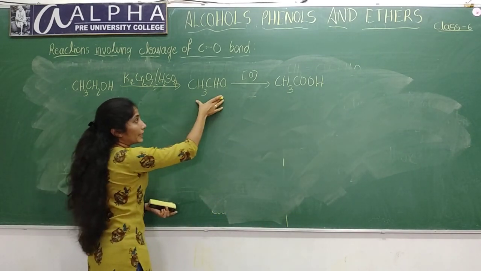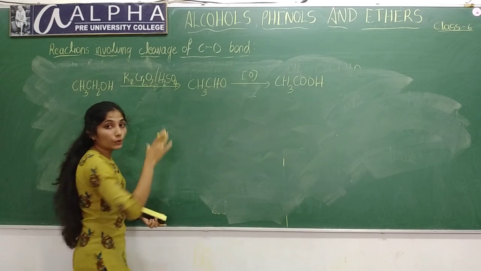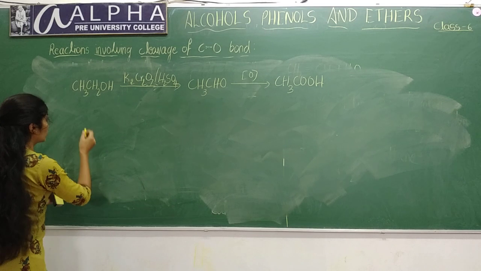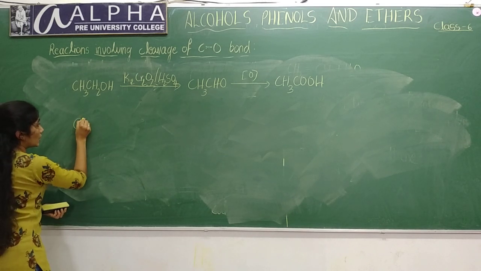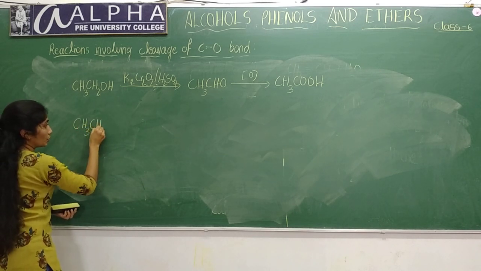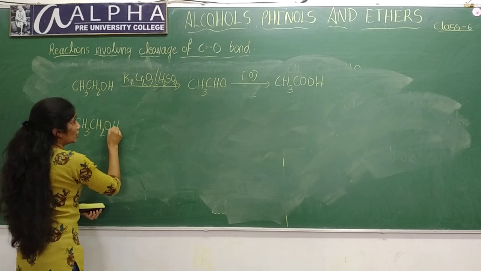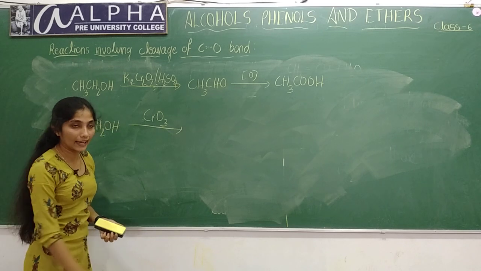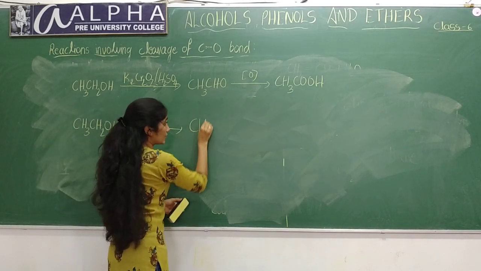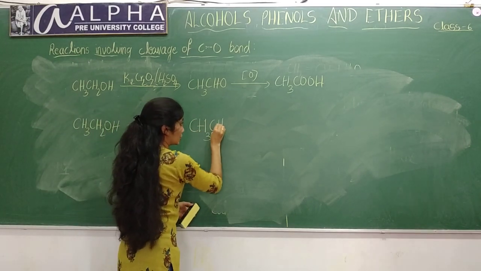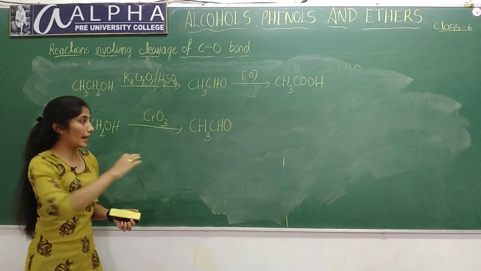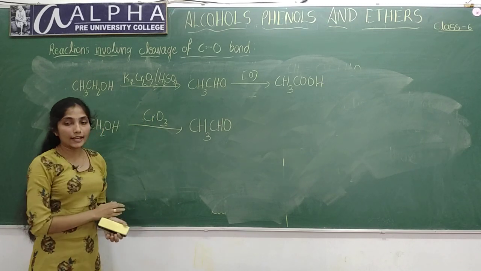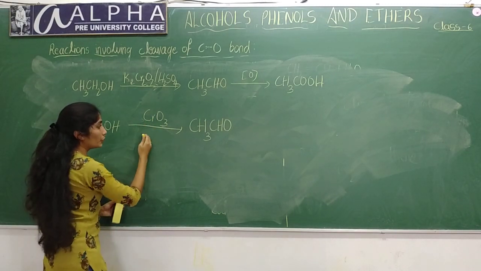You can stop the reaction here by using a milder oxidizing agent like chromic anhydride. For CH3CH2OH, if you use CrO3, chromic anhydride, you can cease the reaction at the aldehyde stage, CH3CHO.